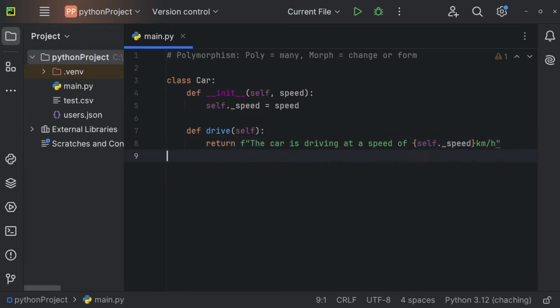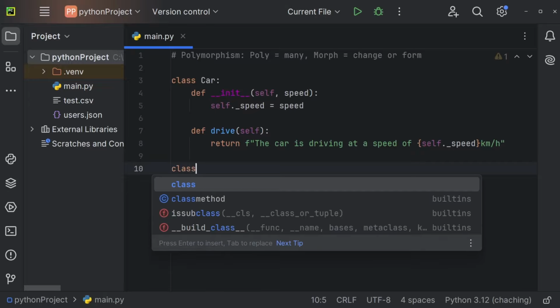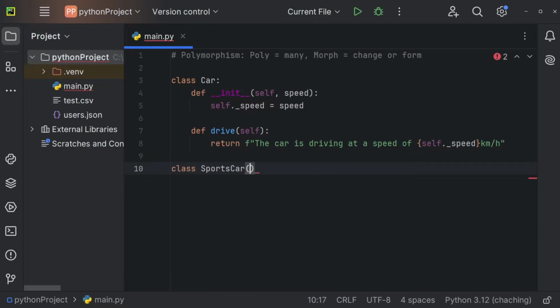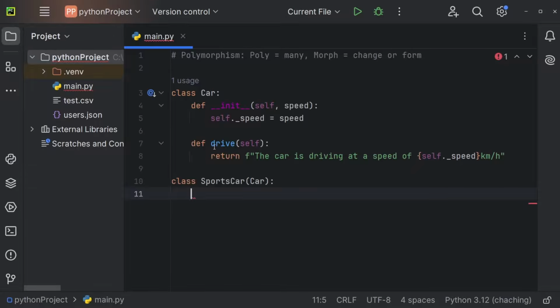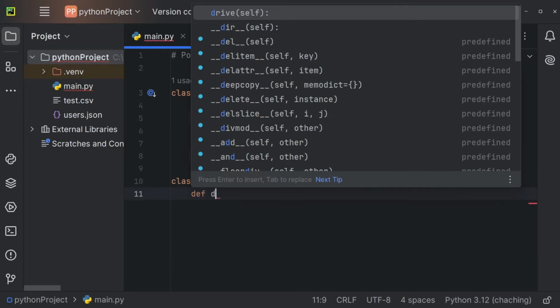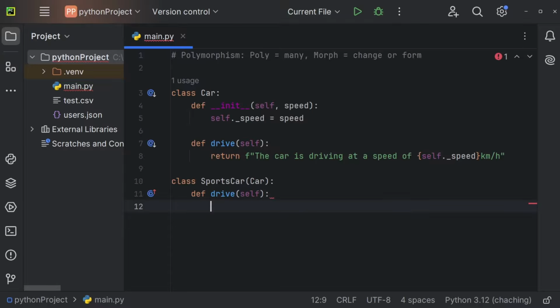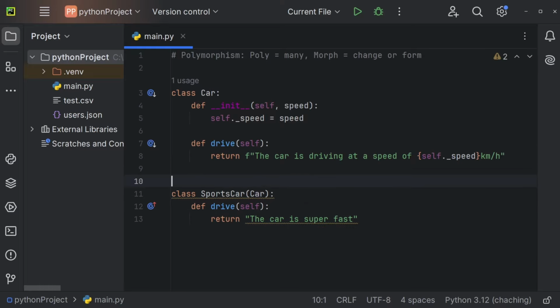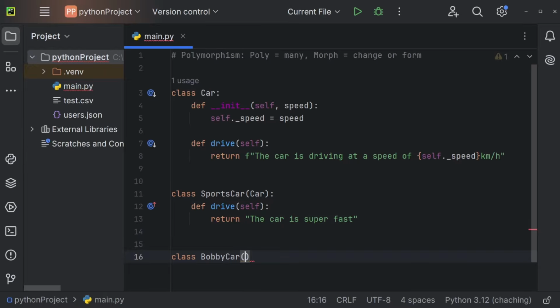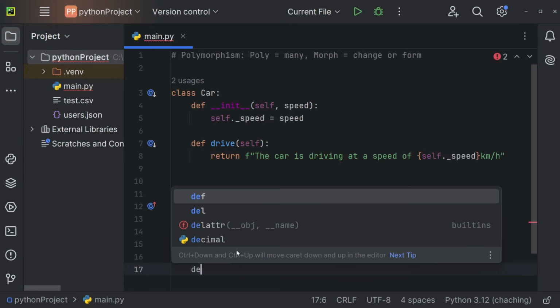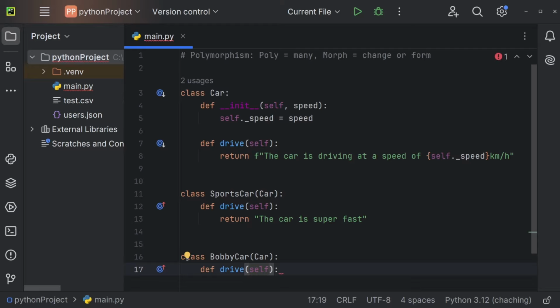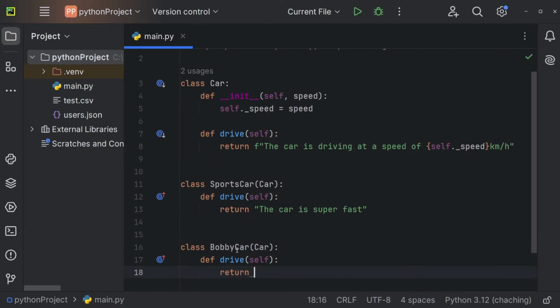But now let's also create a sports car, for example. So class SportsCar inherits from Car, and let's actually just override the drive method. So def drive(self), and let's actually just return the car is super fast. And now I'm actually also going to create another class. So maybe I'm going to create a BobbyCar that inherits from Car. And I'm going to define the drive method that also has self. And I'm just going to return this car is barely driving.